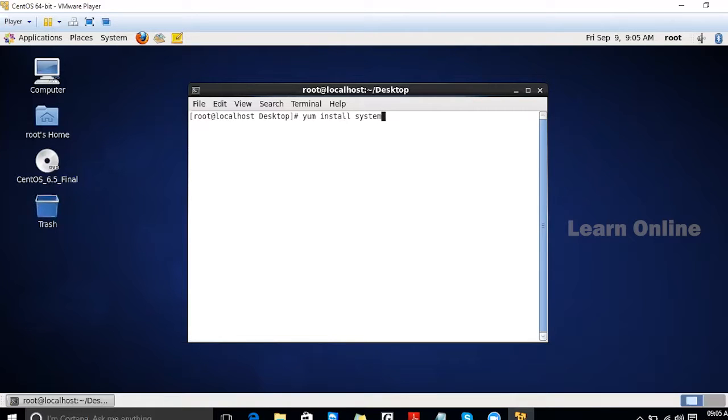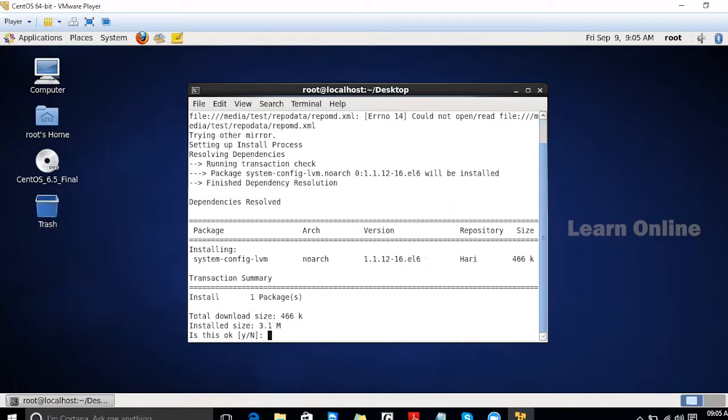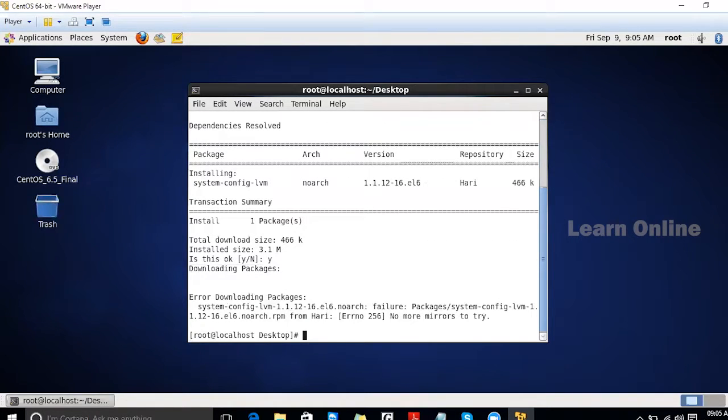Using yum command, I'm going to install it. system-config-lvm. So it is a graphical tool, system-config-lvm. Now I'm trying to install that. If we install it successfully, then we can use that for creating and modifying LVMs graphically. So it is trying the repository. Okay, that's fine. So we need to say okay. It is downloading it, but it got some problem.